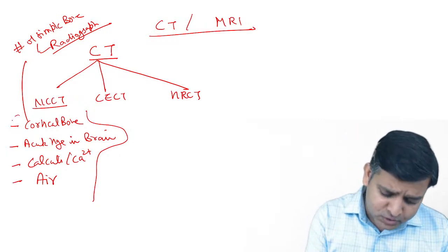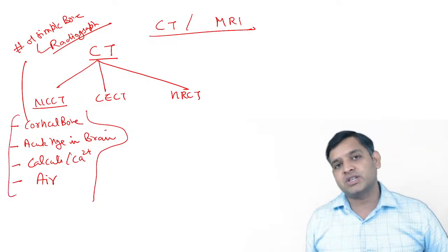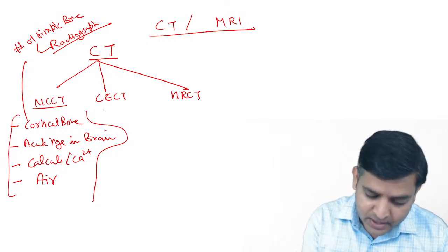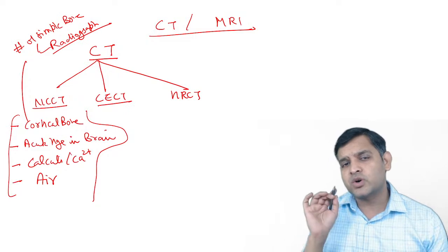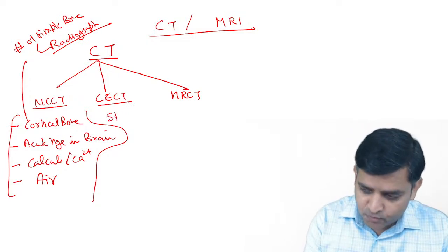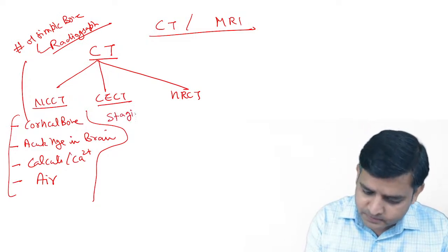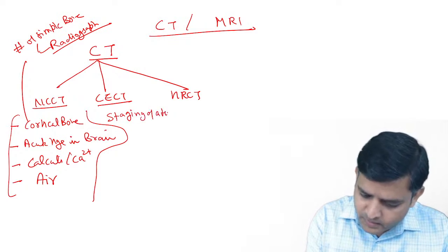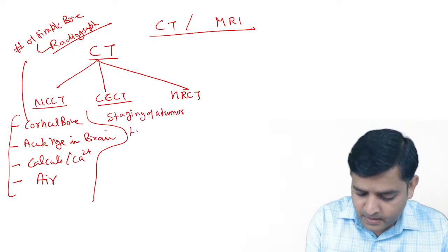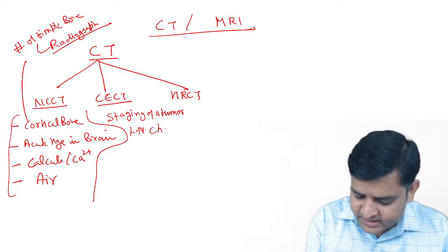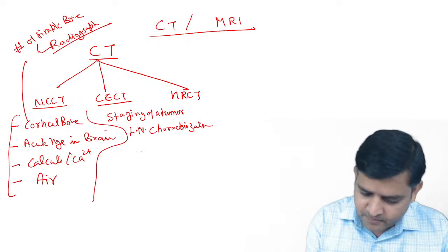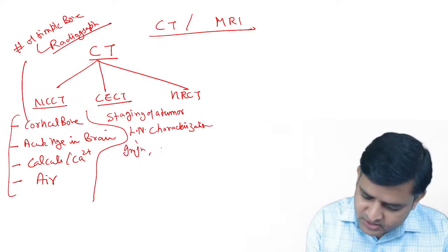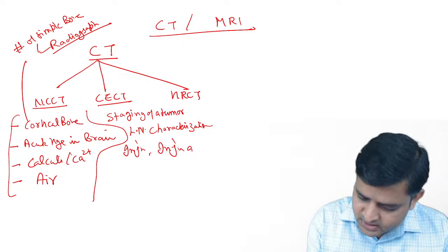So just remember, if you want to see these four structures, it has to be a non-contrast CT. If you want to do CT for any other reason, do a contrast-enhanced CT, like if you want to stage a tumor, lymph node characterization, infection, inflammation, and abscesses.